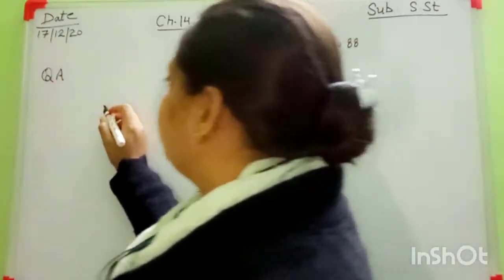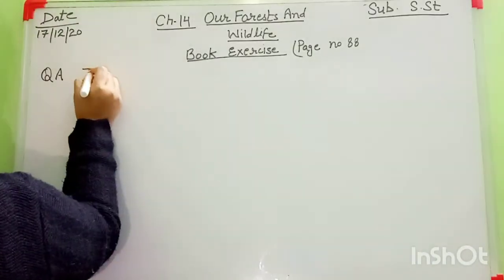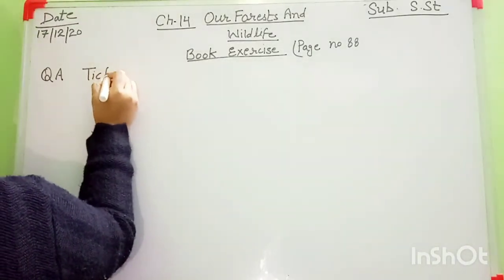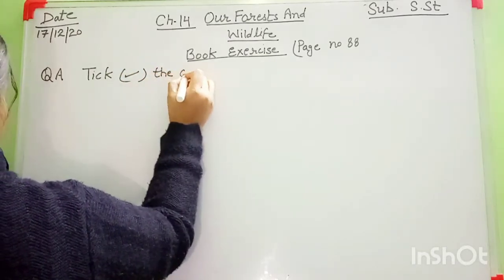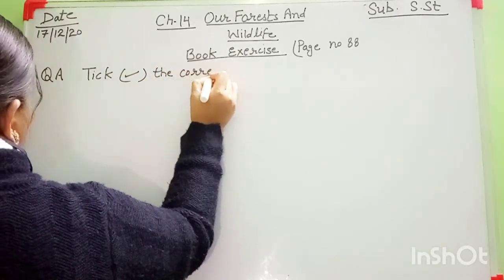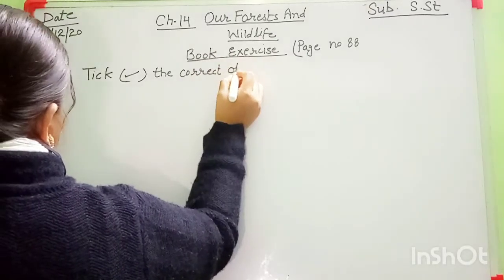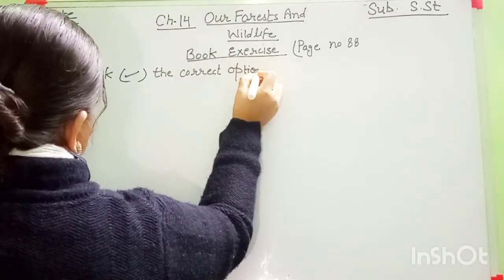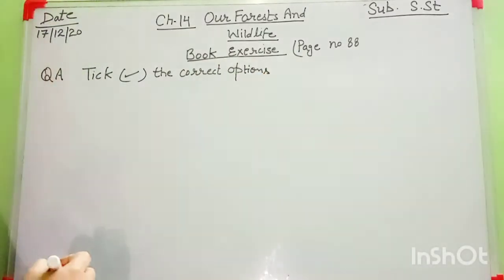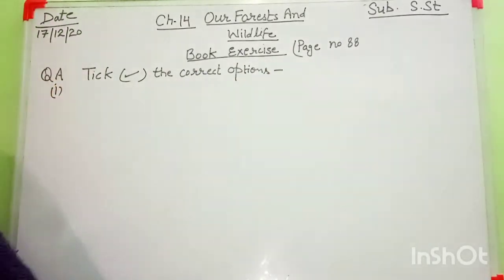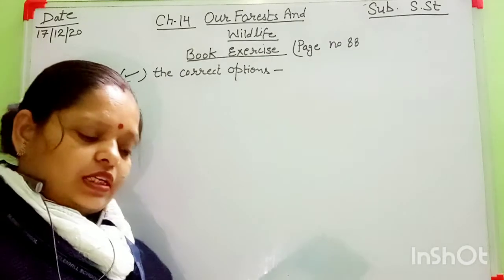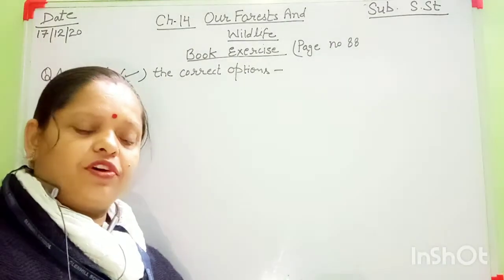Tick the correct options. First question: according to the book, there are dash types of forests in India.